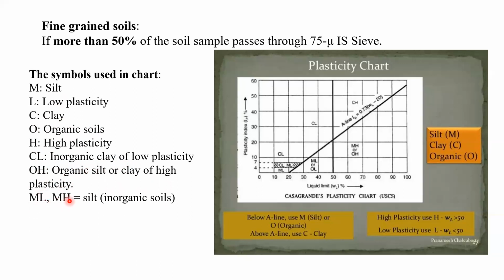ML and MH, we can say as a silt. So ML, M is the silt and L is for low plasticity. So silt having low plastic property and the silt having the high plastic properties. CL and CH, we can say the low plastic clay or high plastic clay.